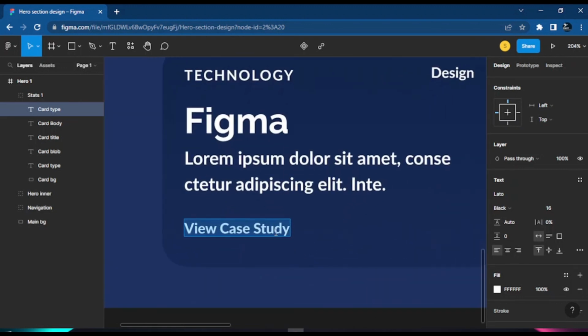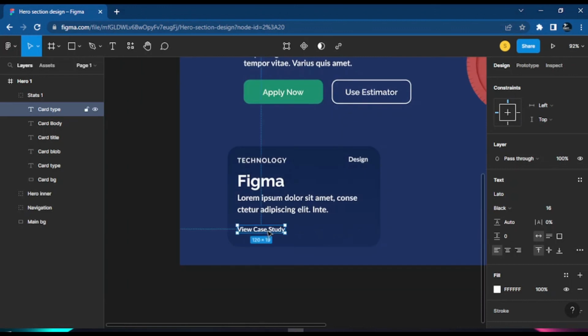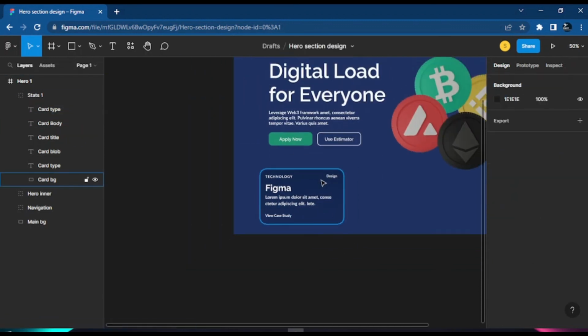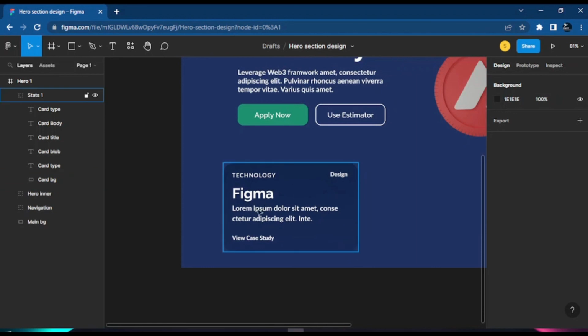And you see now we get this view case study button here. Okay. But if you look at it, escape that. And if we align them, awesome. I'll make the distance of the link from the top, I could say this link, like I see 33. Yeah. So this kind of distance is okay. So if you check out, we call it hierarchy. And this hierarchy shows that it is well aligned, everything is not jumbled together.